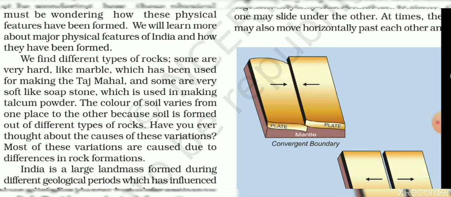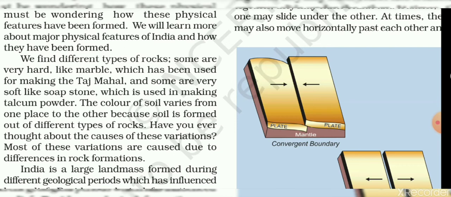Actually, you should know that there are three types of rocks. The first one is igneous rocks, the second one is sedimentary rocks, and the third one is metamorphic rocks. Some are very hard, as you know that marble is used for making Taj Mahal, while soapstone is used for making talcum powder. And you should know that all these rocks are the main source of formation of soils.